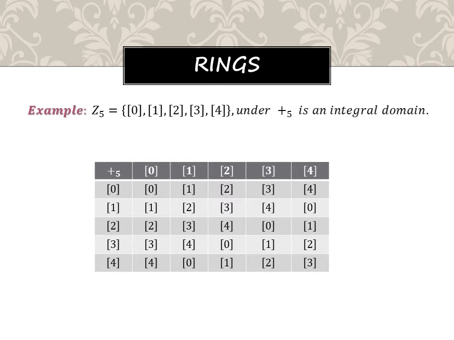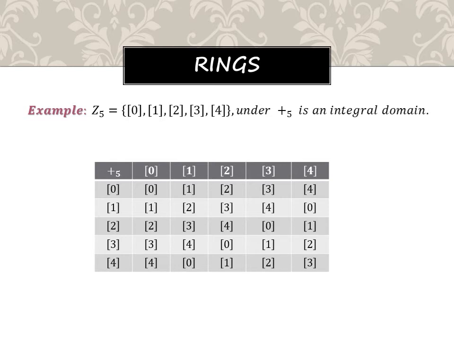It's very simple. Write 0 to 4 row-wise as well as column-wise. Simply add these two. So 0 plus 0 is 0, 0 plus 1 is 1, 0 plus 2 is 2, 0 plus 3, 0 plus 4, you can write. Similarly, add 1 with this. We'll get 1 plus 3 is equal to 4 here. Finally, 1 plus 4, what will come? 5 will come. Since this is integers modulo 5, 5 minus 5 becomes 0, because they are inverses of each other, right? Or if it is division, 5 divides 5, there is no remainder. So the remainder becomes 0 here.